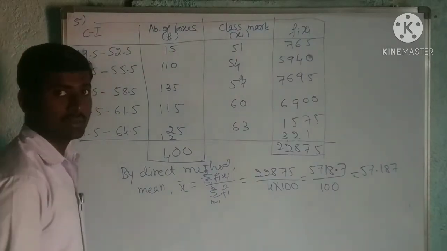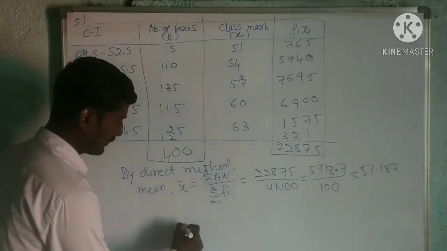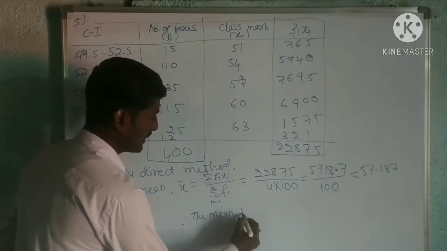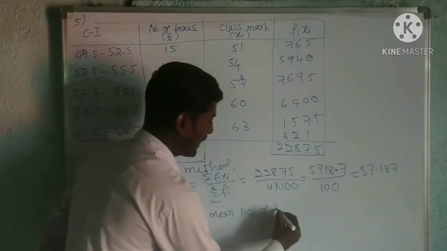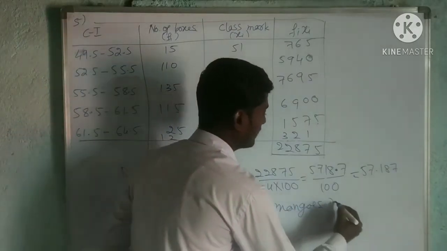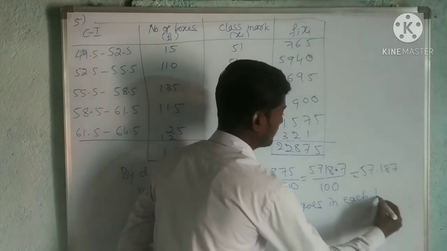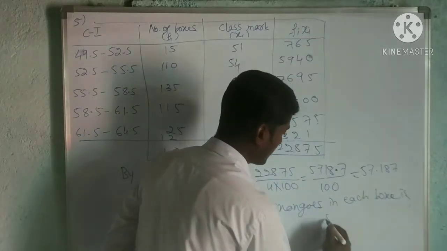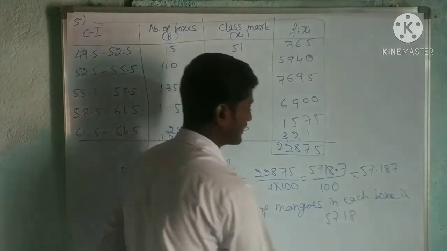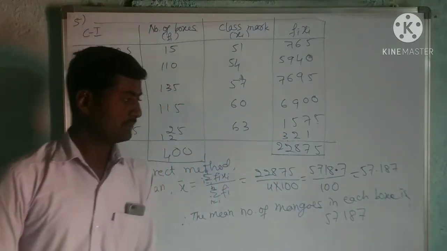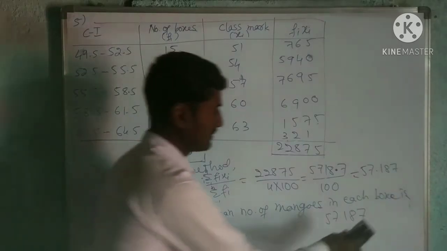So let us write the conclusion. Therefore the mean number of mangoes in each box is 57.187. Okay.